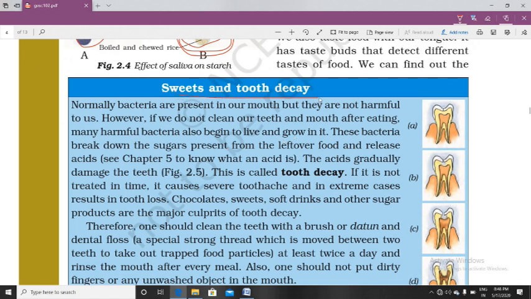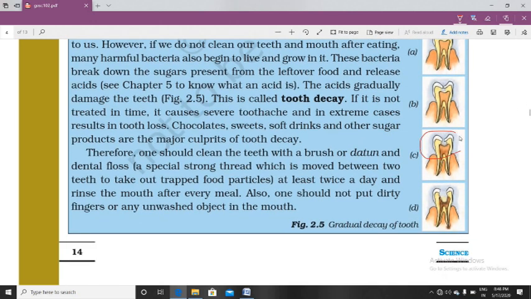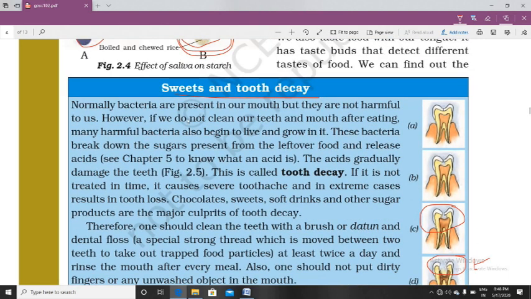Now, sweets and tooth decay: you will get to know how sweets decay our teeth. Many of you are suffering from tooth decay, and this happens because of eating too much acidic and sweet food. Normally bacteria are present in our mouth but they are not harmful.